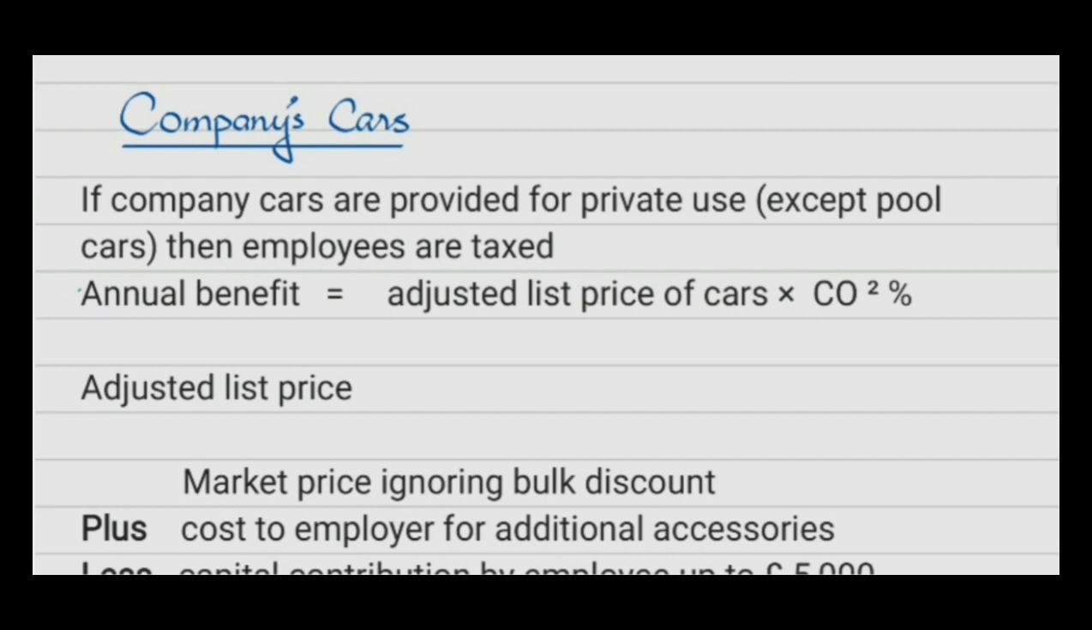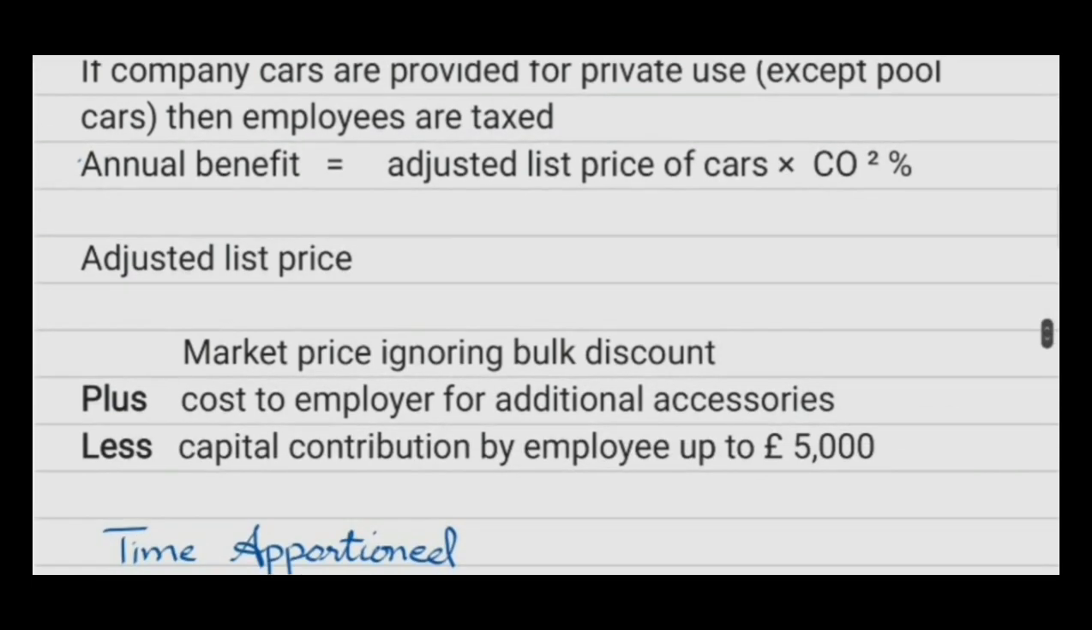Company cars. If a company car is provided for private use, except a pool car, then employees are taxed. And the taxable amount, or annual benefit, would be the adjusted list price of the car multiplied by the CO2 emission percentage. Now, how to calculate the adjusted list price?